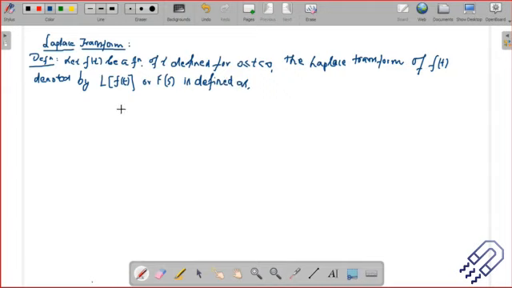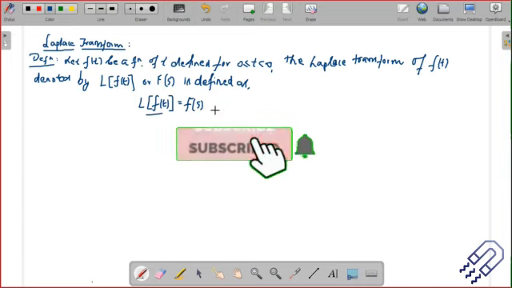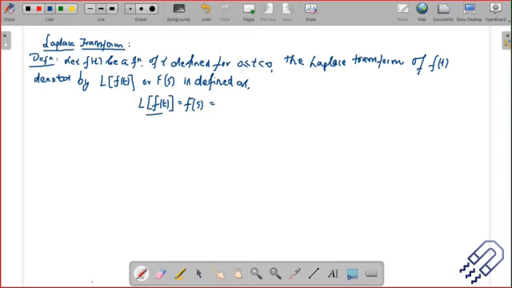So how do you define it? You usually define it in this way. We take the Laplace transform of f(t), and this is nothing but F(s), capital F. But I'm going to use this notation, mostly. And this is also an integration. We're not going to derive this integration as we did for the Fourier series. So it is the integral of e to the power minus st times the function f(t) dt. So this is actually called the Laplace transform.